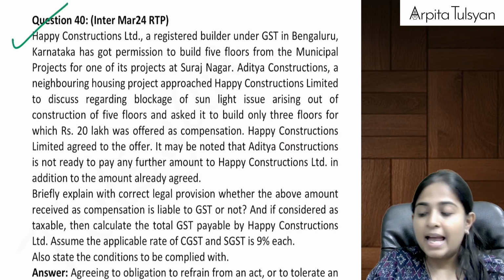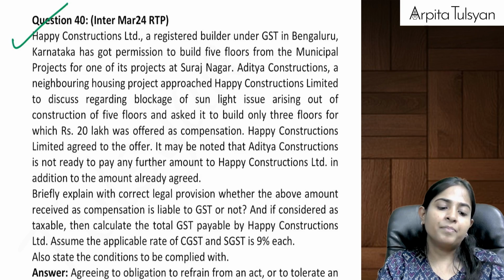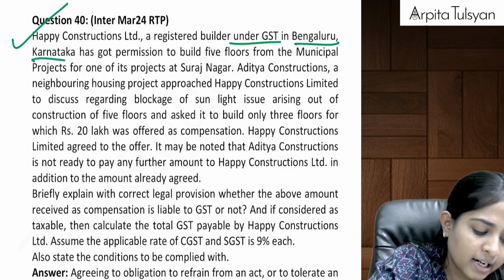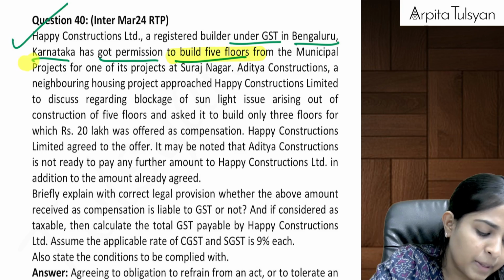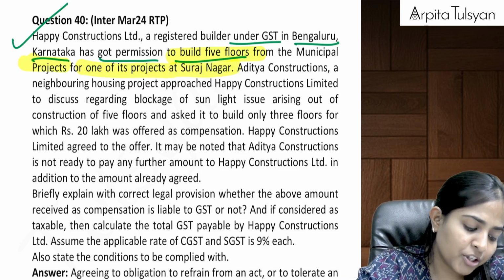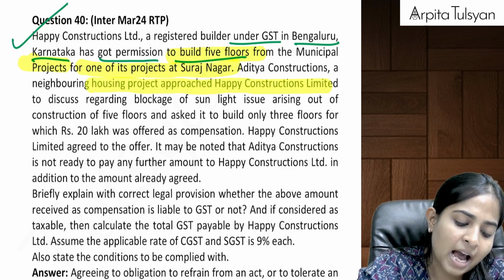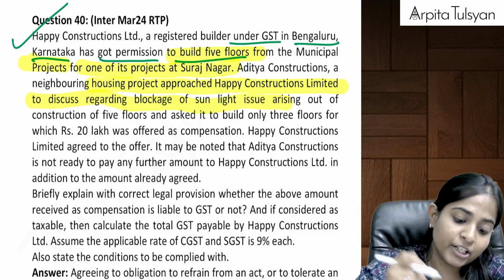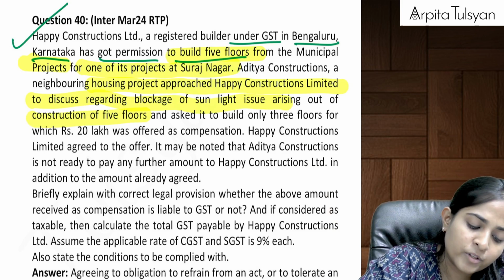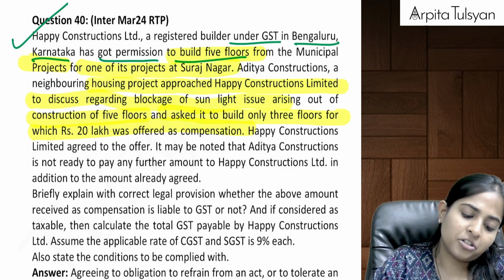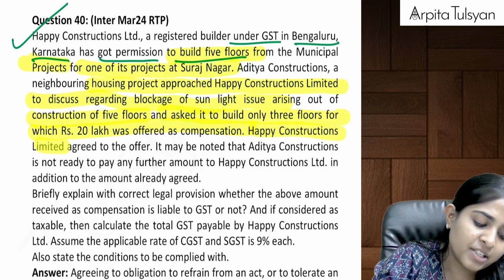Next one, Happy Constructions Limited, a registered builder under GST in Bangalore, Karnataka, has got permission to build 5 floors from the municipal projects for one of its projects at Surajnagar. Aditya Constructions, a neighboring housing project, approached Happy Constructions to discuss the blockage of sunlight issue arising out of the construction of 5 floors and asked it to build only 3 floors, for which 20 lakhs was offered as compensation. Happy Constructions agreed to the offer.